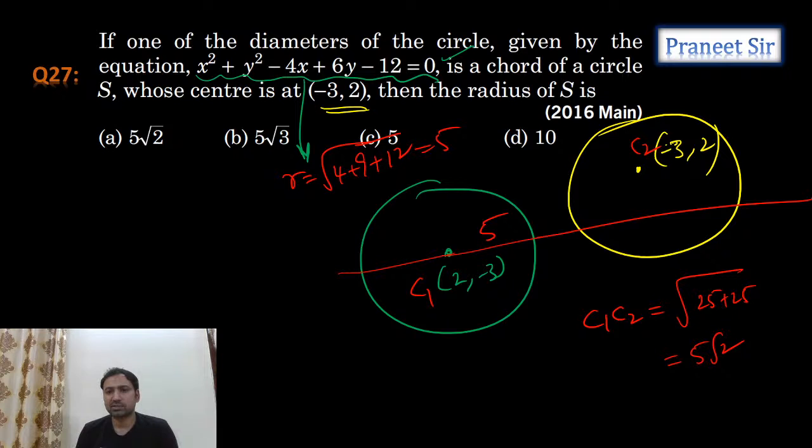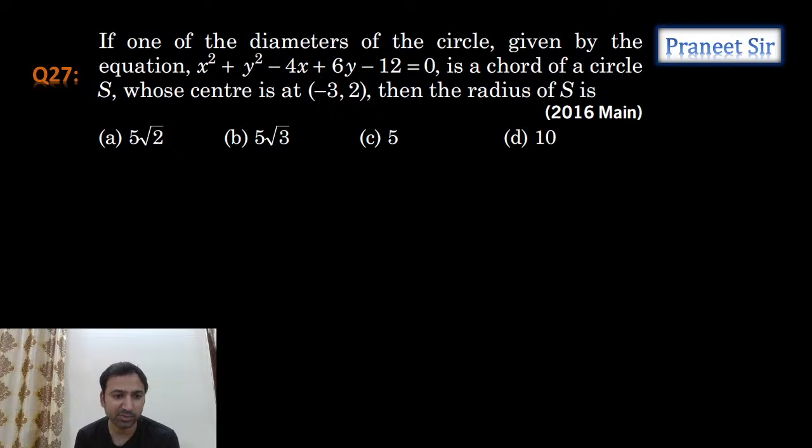So what is the relation we have? No relation we are getting, right? One of the diameters of the circle given by this equation is a chord. Okay, right. I understood, guys. I understood what he is trying to say. Let me do it again.